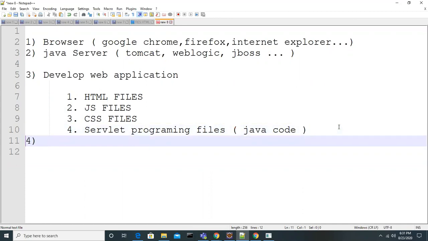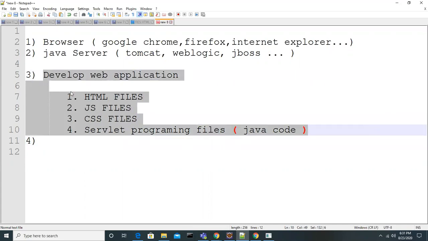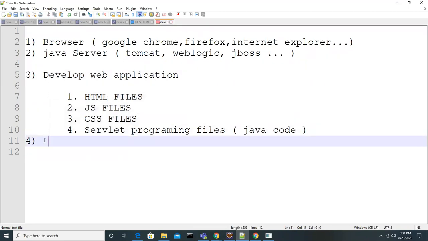The next thing is, once you develop the application, what is the step? Once you are ready with the development, you are done with the development, then what do you have to do, guys? You have to deploy that application, or else you can say compile the code which you have done.